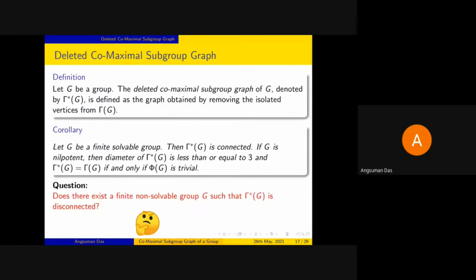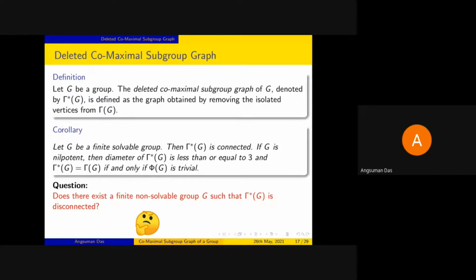Okay. So the next question is, can we find a non-solvable group? Because for solvable groups, there exist maximal subgroups which are normal in G. So the question is, do there exist finite non-solvable groups for which gamma star G is disconnected? Now, this is yet to be resolved.